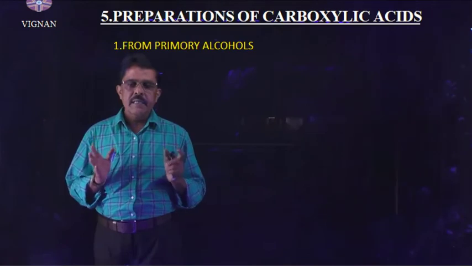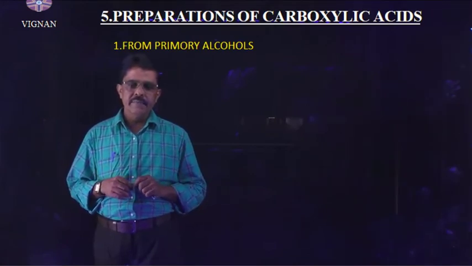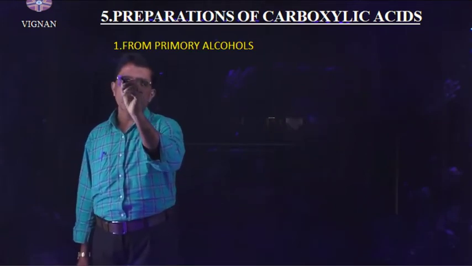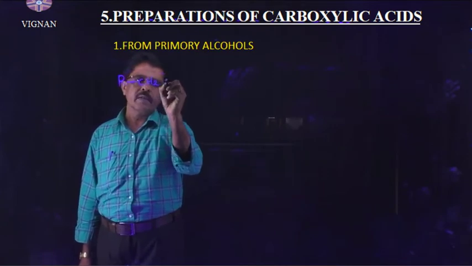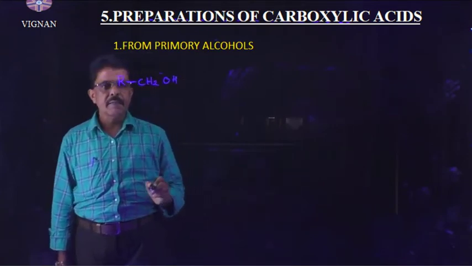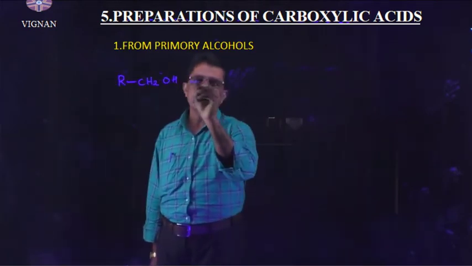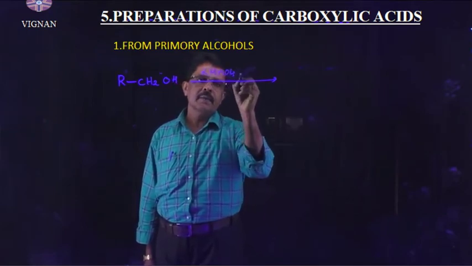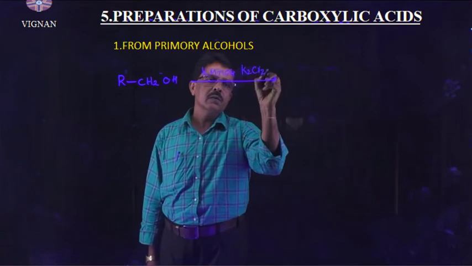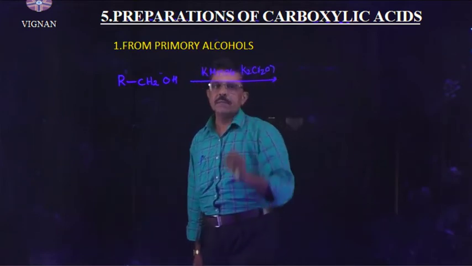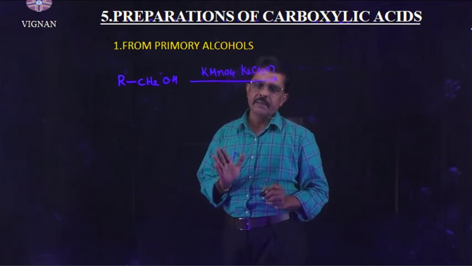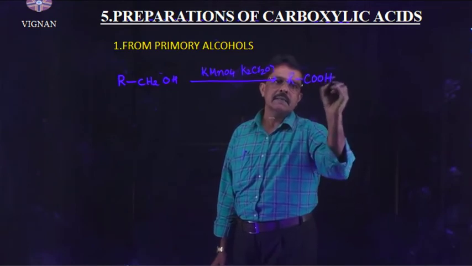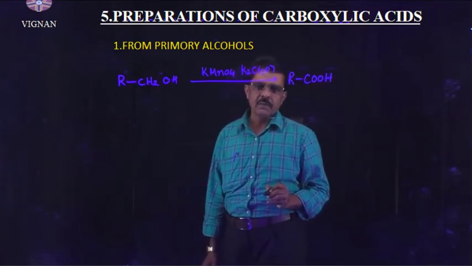Right, understand? Next, preparation of carboxylic acids from primary alcohols. Primary alcohol, you know that the alcoholic group is attached to the primary carbon atom, then we can say it is a primary alcohol. This primary alcohol is subjected to oxidation in the presence of strong oxidizing agents KMnO4 or K2Cr2O7, potassium permanganate in acidic or alkaline medium. Then they are converted into carboxylic acid. This is the first method of preparation of carboxylic acid.